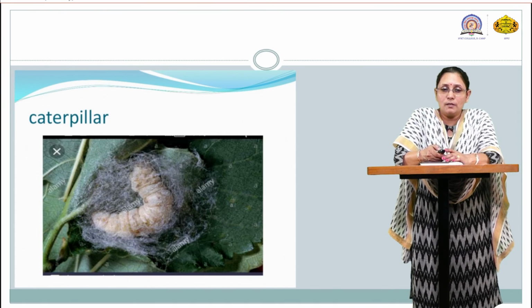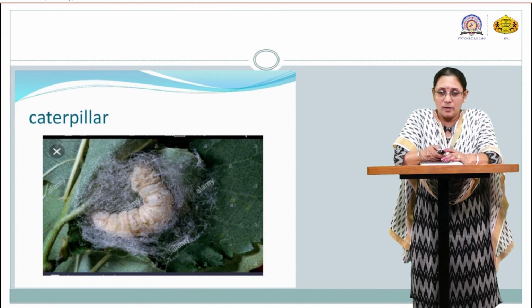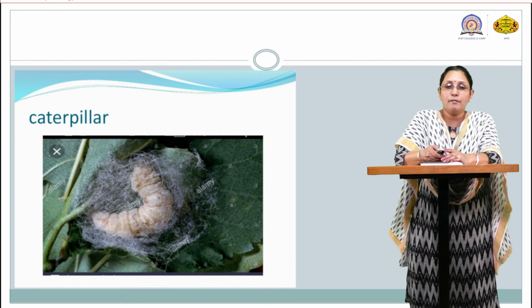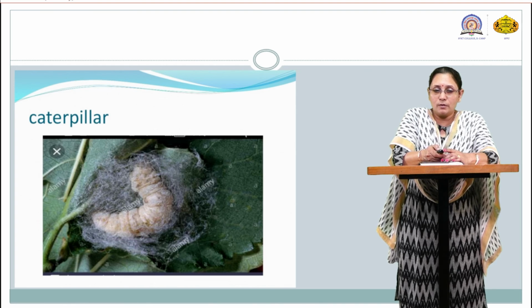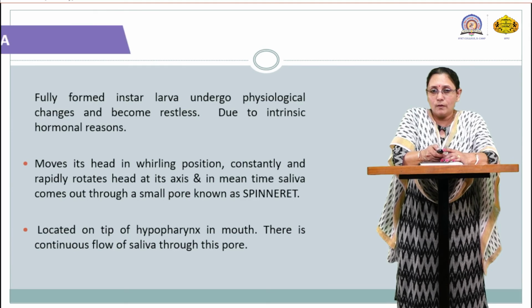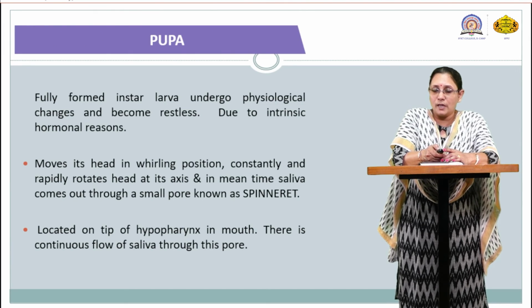Now here you can see the mature caterpillar when it is ready for cocooning. Which type of picture can be seen when it is ready for, or while doing, the cocooning? The fully formed instar larva undergoes physiological changes and becomes restless, due to intrinsic hormonal reasons.